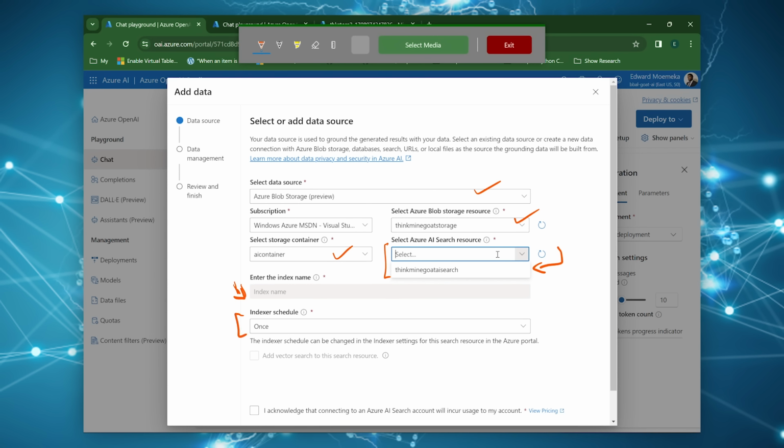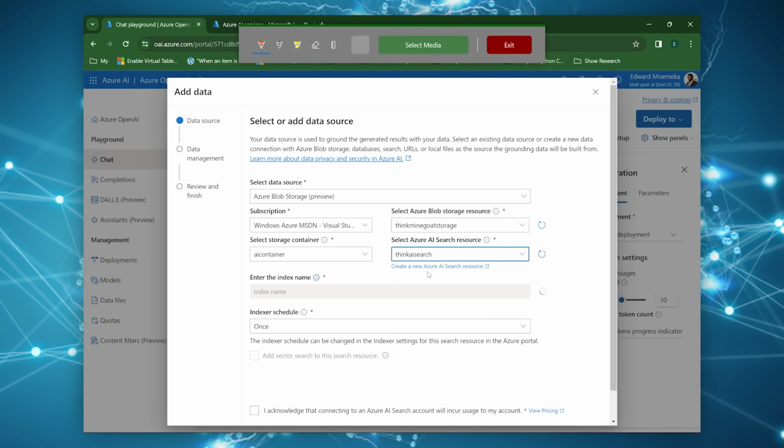Down here in the indexer schedule, you have your choice of once, which means that it'll run one time, it'll index everything, and you're good. You can also pick between hourly and daily, in which case, if you're constantly updating your content, then you'd probably want to have daily or hourly or something of the sort, so that each day it does an index, and then you're basically all set for the remainder of that day.